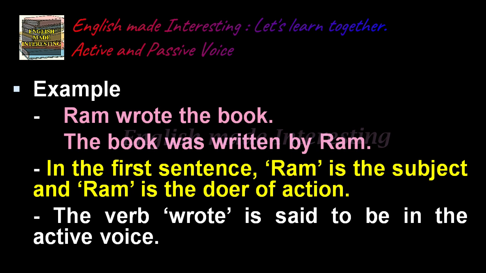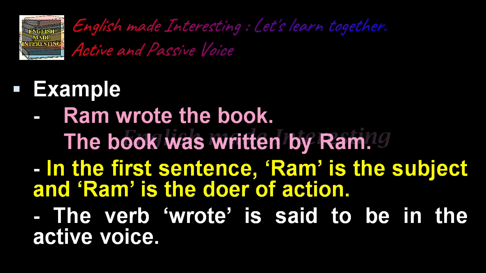So here in the first sentence, Ram is the doer of action. Ram wrote the book. So it is in active voice. Second sentence, the book was written by Ram. The book, which is the subject, is not doing the action. It is being acted upon by someone, that is Ram. The book was written by Ram. So it is said to be in passive voice.